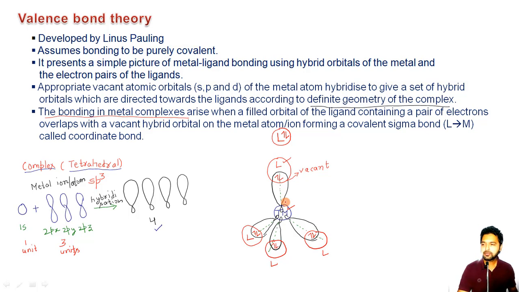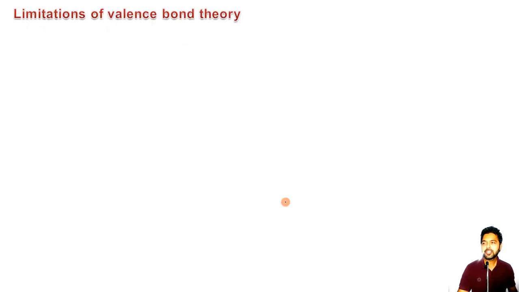After that, let us check out the limitations of this theory, because the main idea is that the questions which the valence bond theory cannot answer can be answered with the help of another theory, the crystal field theory, which is of main focus to us as far as this chapter, metal ligand bonding in transition metal complexes, is concerned. So let us have a look here.